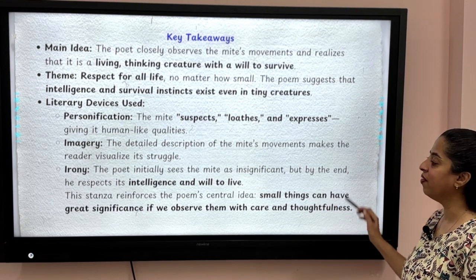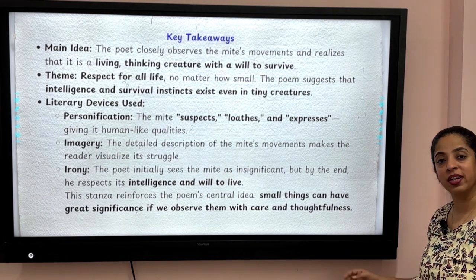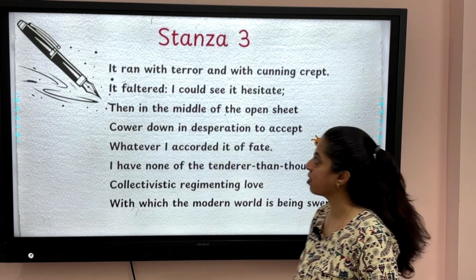Small things can have great significance if we observe them with care and thoughtfulness. Let's move on to our next paragraph or next stanza.